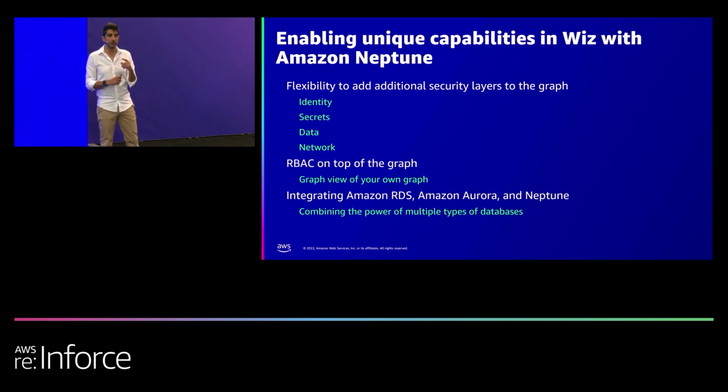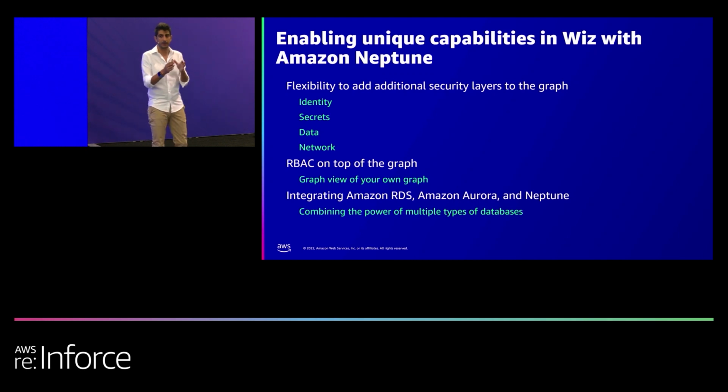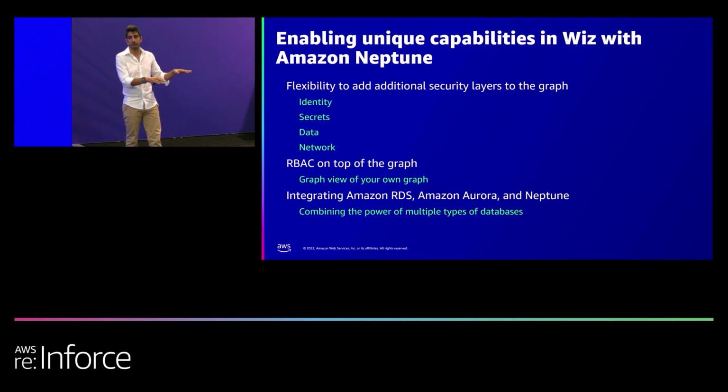What this allows us to do is basically to take Wiz and the huge graph that we described and segment it to every single team. Whether you have one team, 10 teams, 1,000 teams, each one will get their slice of the graph. And they can use Wiz to the full extent, but they will see only what they have access to. So that's a very important use on top of the graph for RBAC.